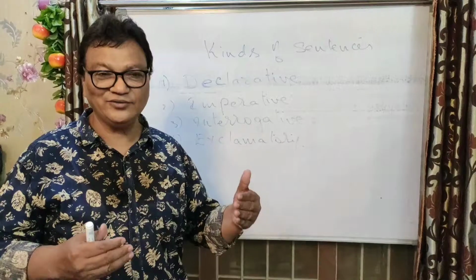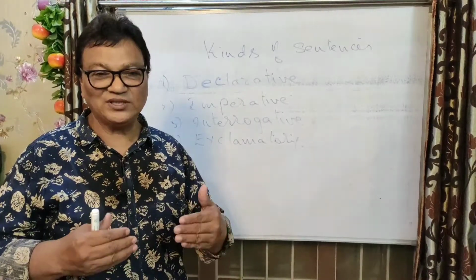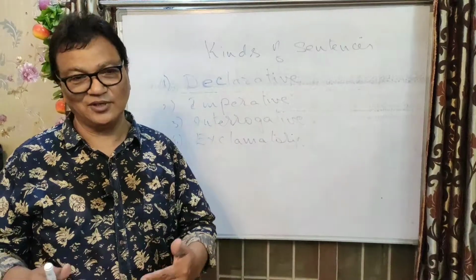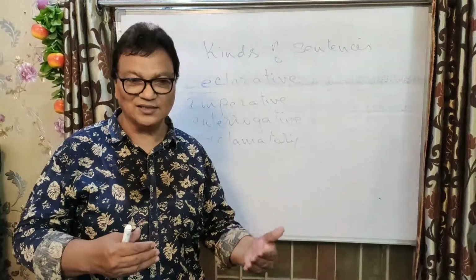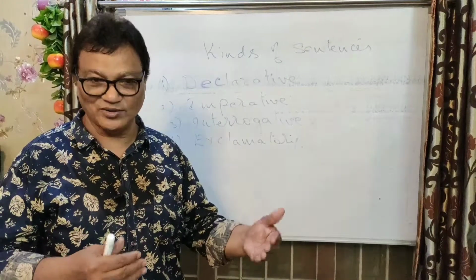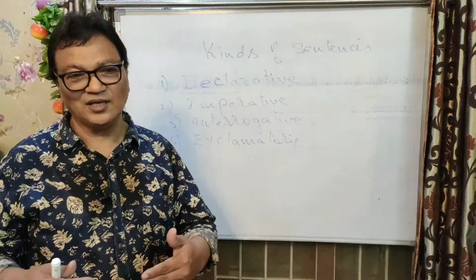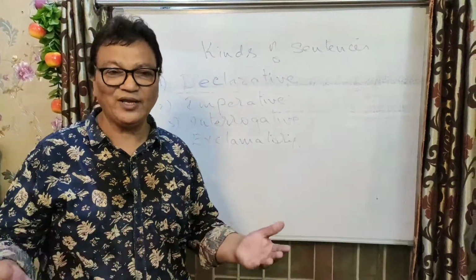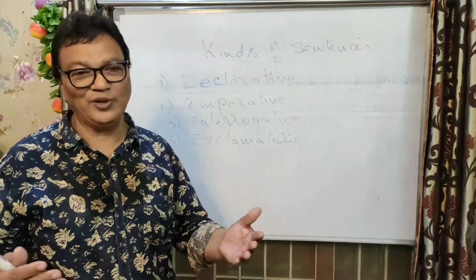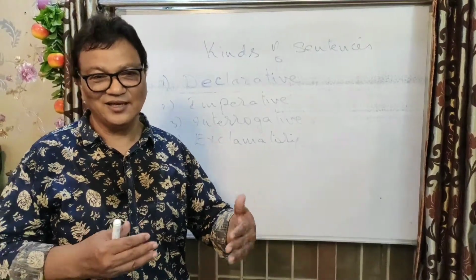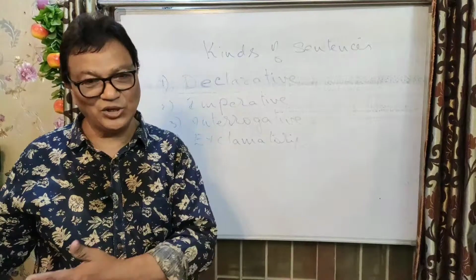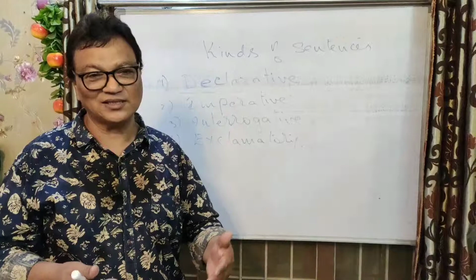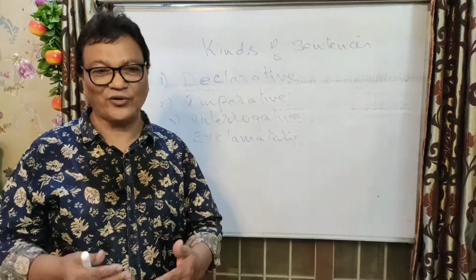A declarative is a form which can be either negative or positive, or I can say a sentence which is in the form of positive or negative is called a declarative sentence. So it is very easy to understand. When people say some sentences, yes, some people they say no. So either way we can say those sentences are called declarative.